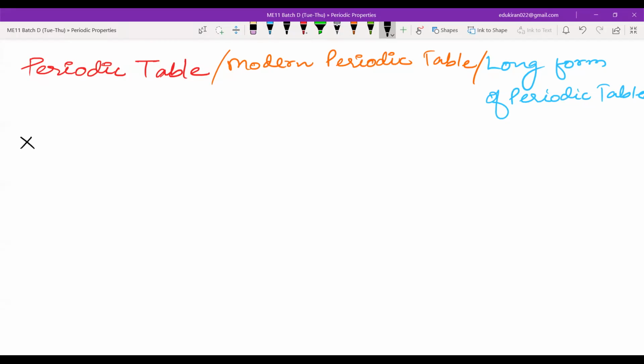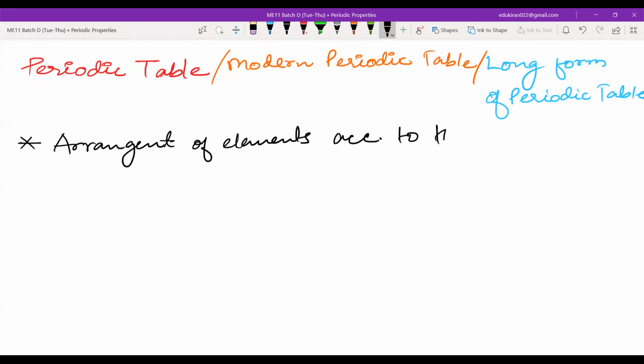Whenever you have a table, it is an arrangement of elements. What is a periodic table? You will say it is an arrangement of elements according to their properties in tabular form.